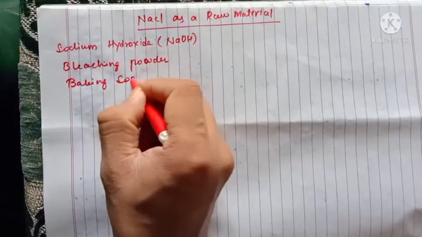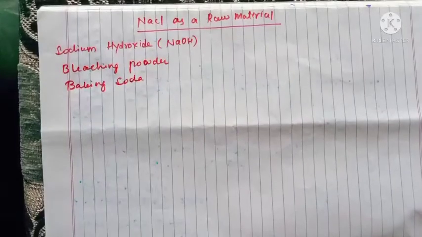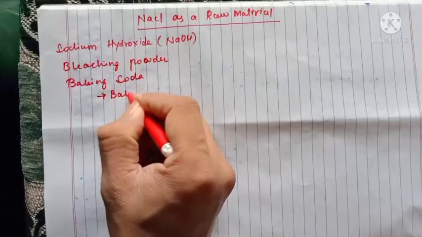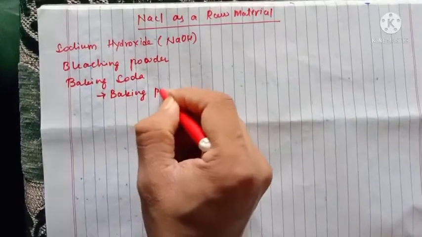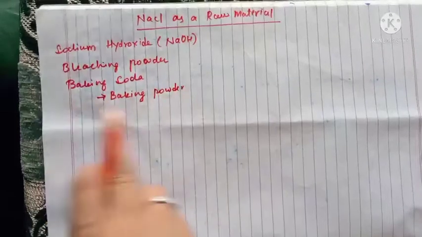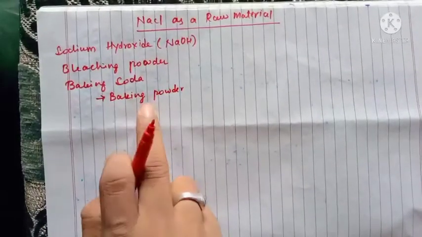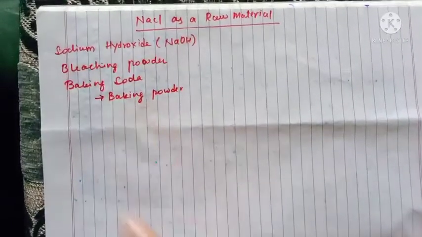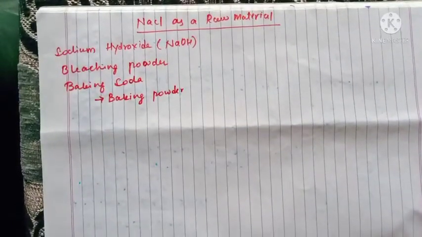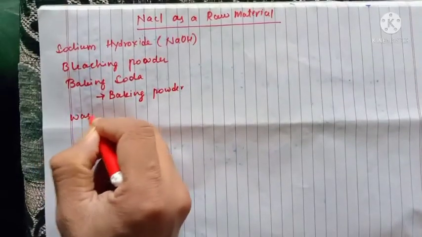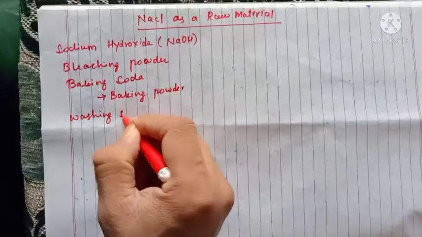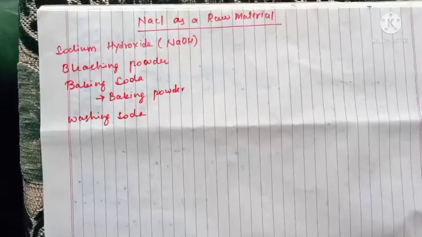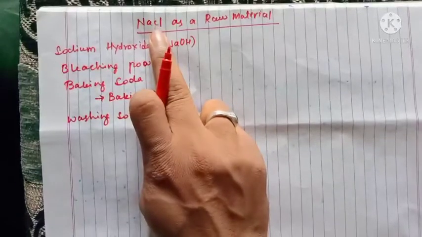The next one I'll keep as optional: baking powder. It is not a main chemical that can be prepared from NaCl, but I am taking it as optional. The next one is washing soda. These are some chemicals which can be prepared from NaCl.